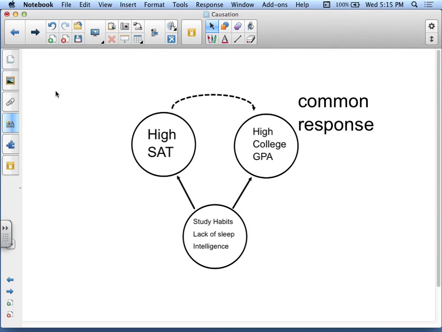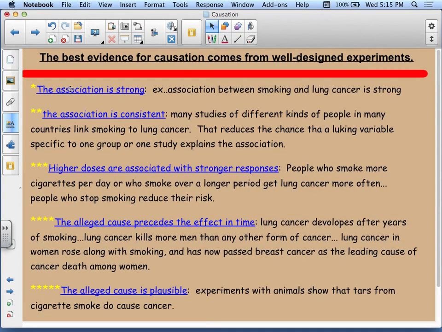All right, so the next thing we talked about is what happens when the best evidence for causation comes from well-designed experiments. We talked about putting people in harm's way, such as having them live near power plants or near power lines, knowing that there are studies that indicate that power lines could cause leukemia. Well, let's say we want to test that. It's not really ethical to put people in harm's way. So whenever you can't have a well-designed experiment, these are the 5 things that you need to make sure are in place whenever you are searching for causation.